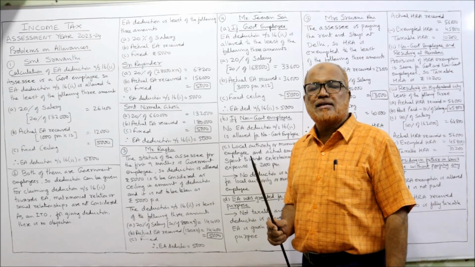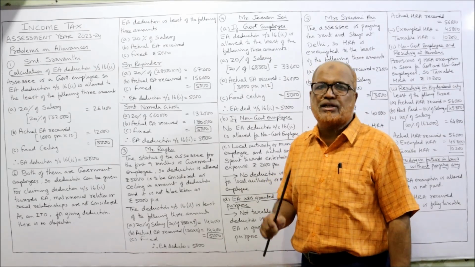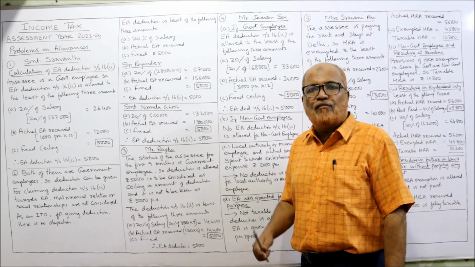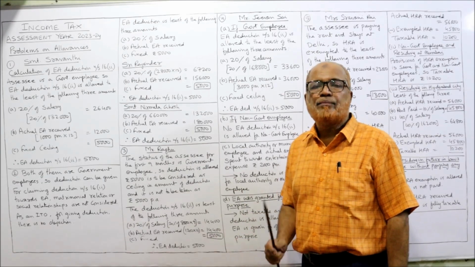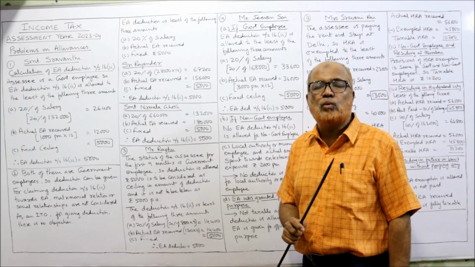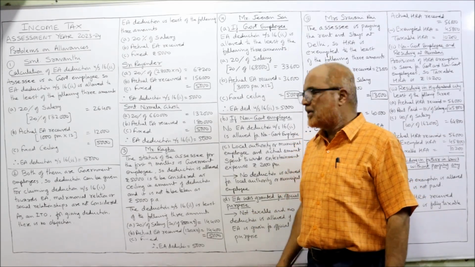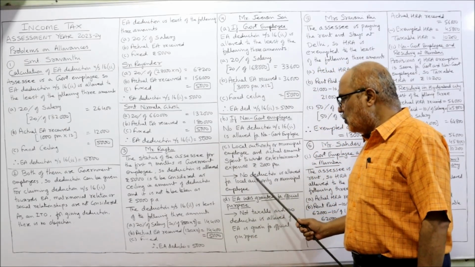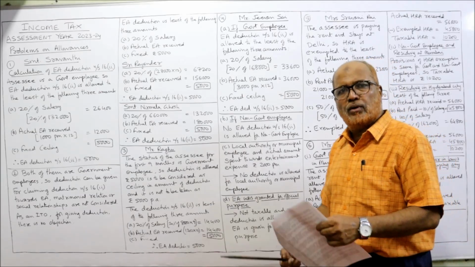The Income Tax Act says if he is a government employee, whether central government or state government, it will be allowed. For local bodies employees or municipal employees, this EA deduction under 16(2) will not be allowed, as specifically given in the provision. So here you should write, no deduction is allowed for local authority employees or municipal employees.